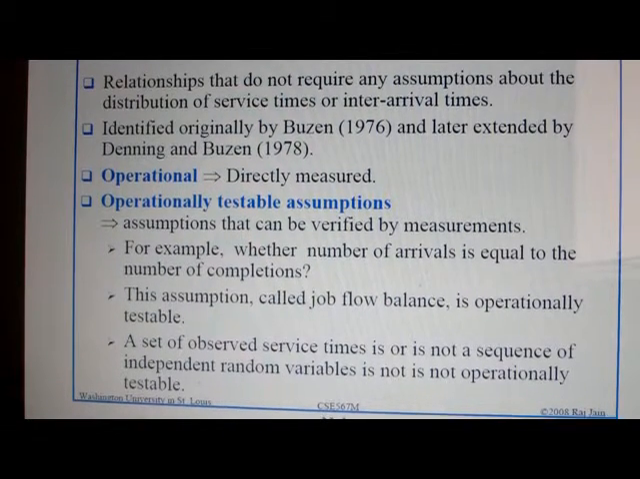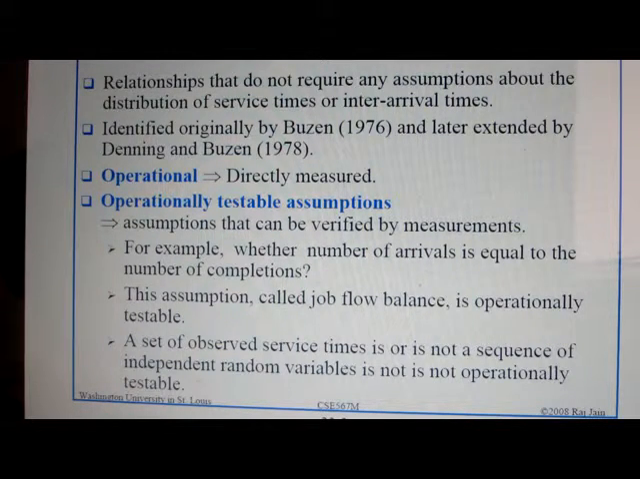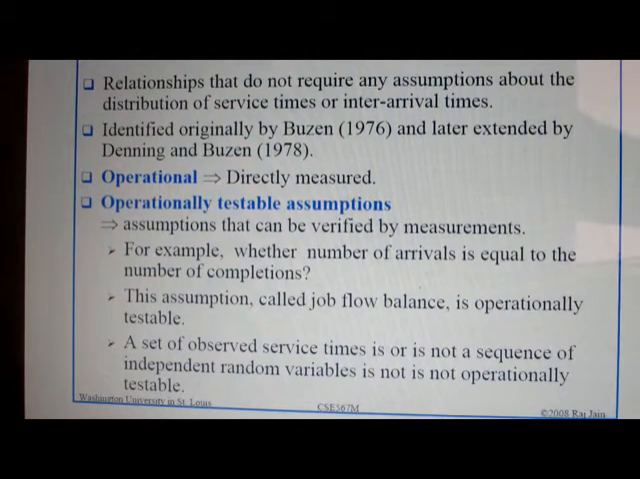For example, whether the number of arrivals is equal to the number of completions. If the number of job arrivals at the device is equal to the number of completions, this assumption, called job flow balance, is operationally testable. Whether a set of observed service times is or is not a sequence of independent random variables is not operationally testable.